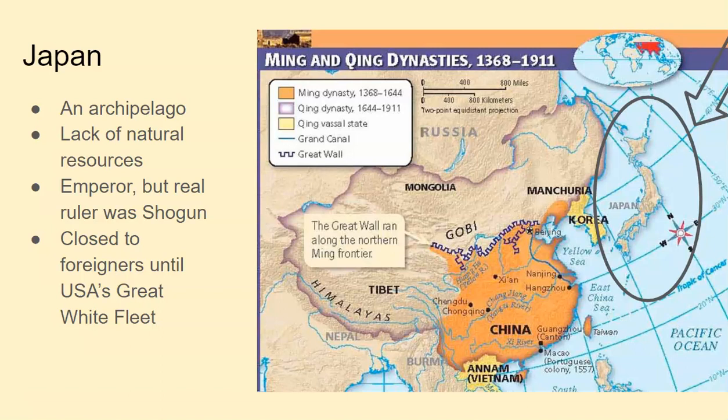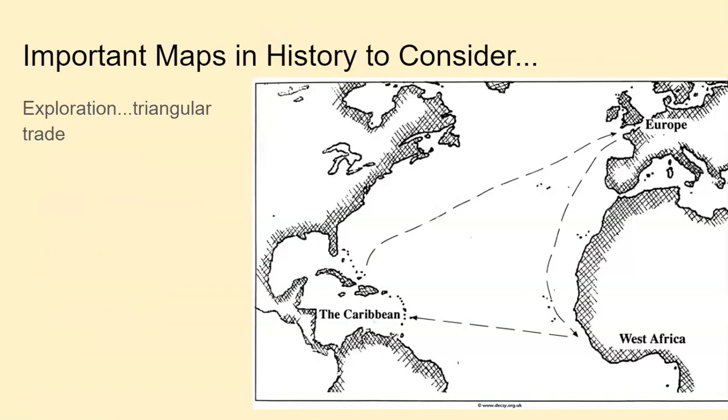So Japan had an emperor at this time period, but the real ruler was the shogun. And I like to call the shogun the Mac Daddy samurai. And they also closed their country off to foreigners because they feared foreign influence until America's naval fleet came in, and then they began to trade.